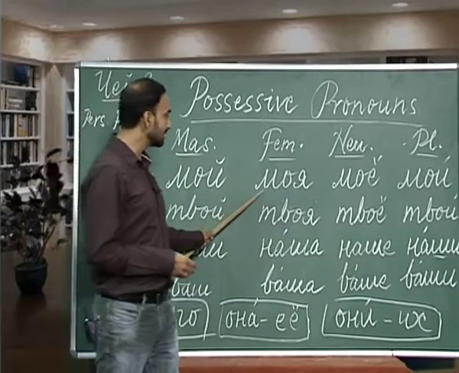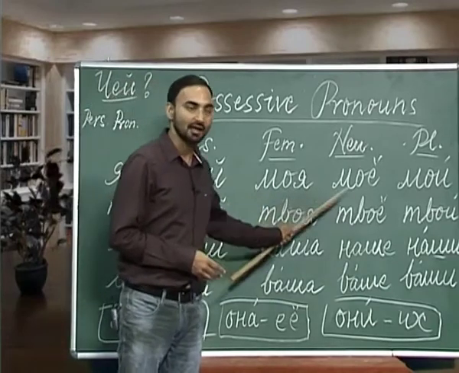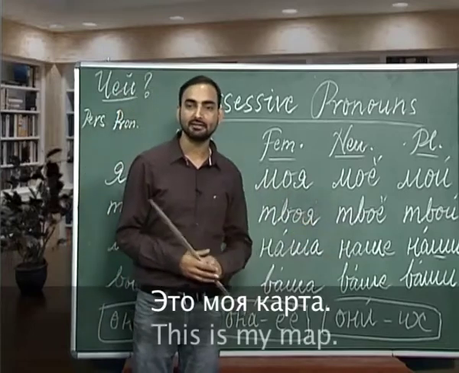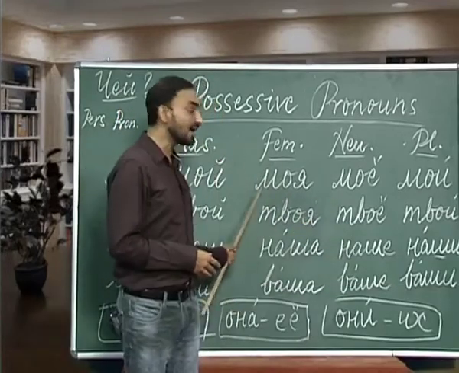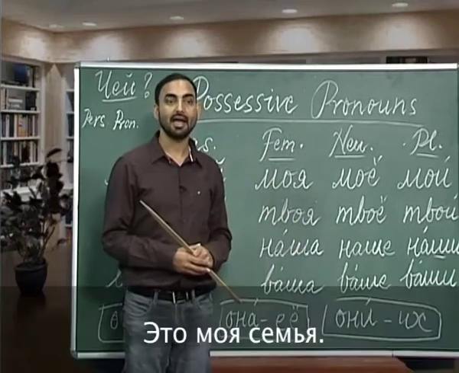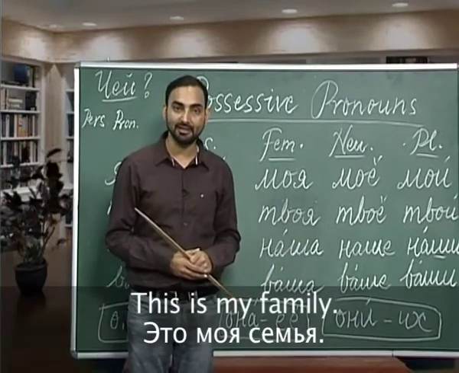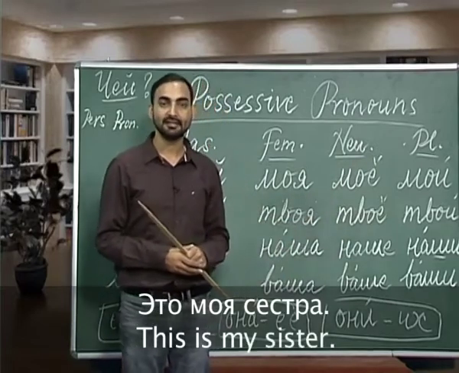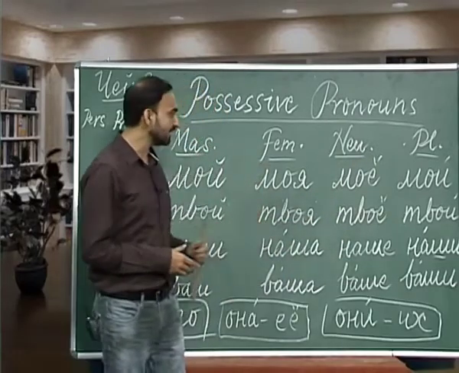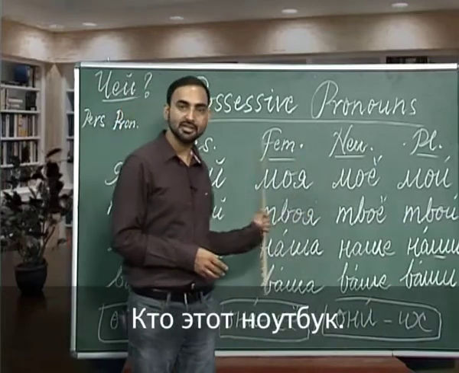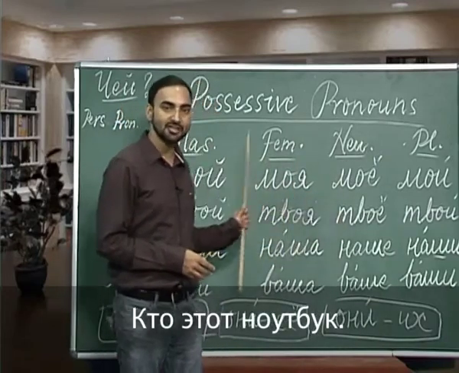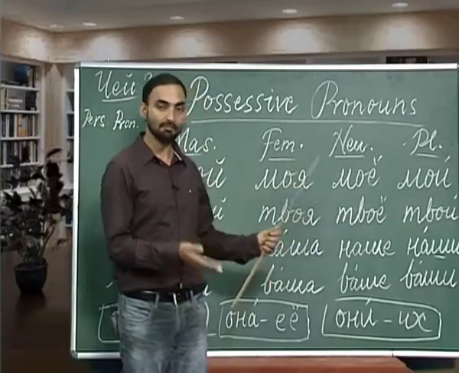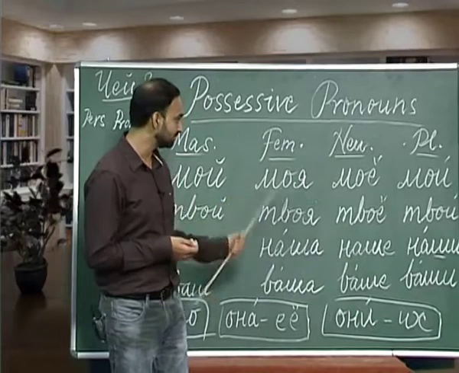Similarly, we have моя. Моя, this я is stressed. Это моя карта, this is my map. Это моя семья, this is my family. Это моя сестра, this is my sister. And the question will be чья это карта, чья это сестра, чья это тетрадь. Whose is this notebook? Это моя тетрадь, this is my notebook.